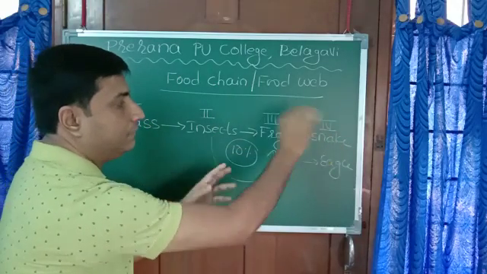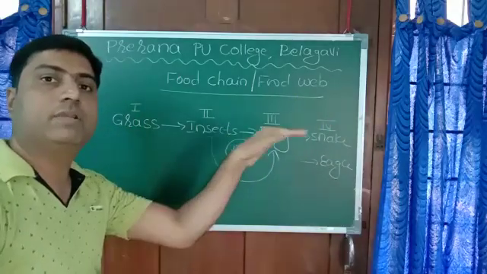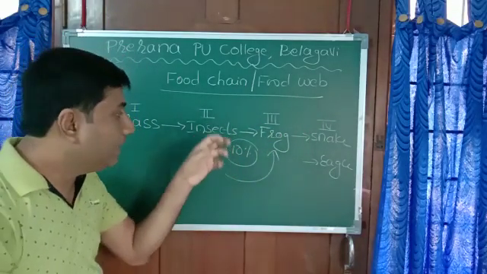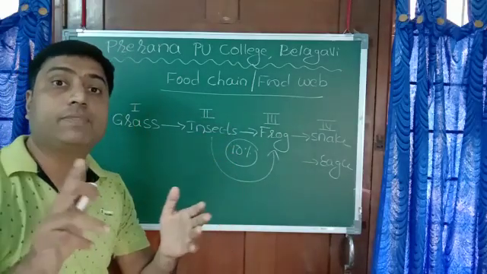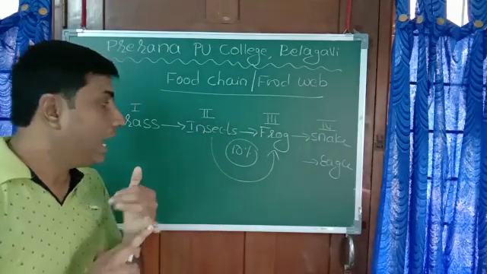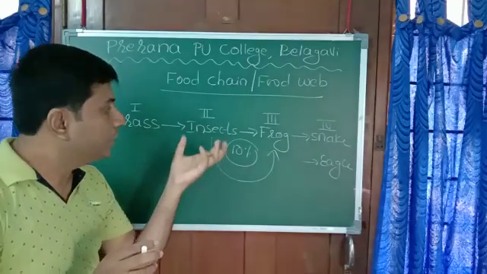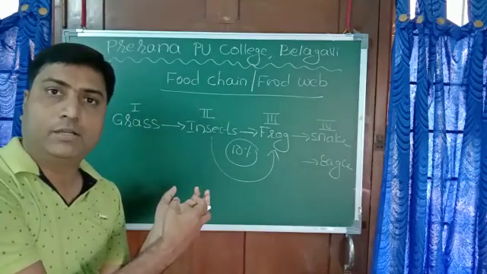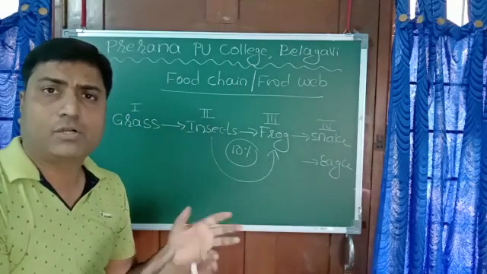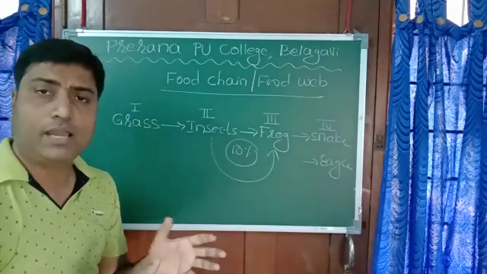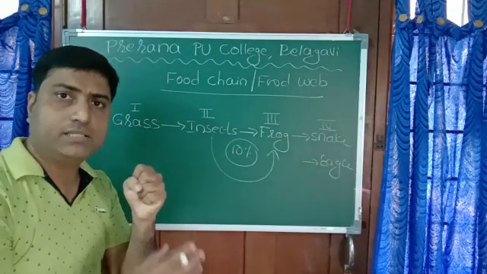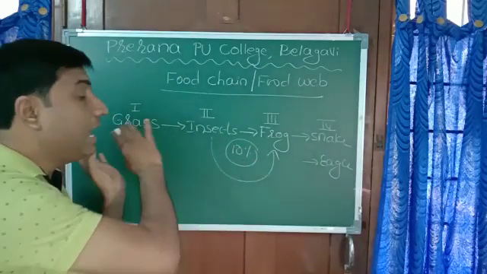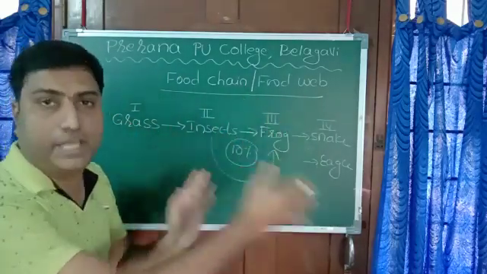When snake eats frog, just 10% of the energy will get transferred. Now what happens to the remaining 90%? The remaining 90% is lost in the form of heat, and some portion of that is utilized by that particular organism in the trophic level, when they want to carry out some work. Just 10% is available to the next level. This is energy transfer in the food chain.